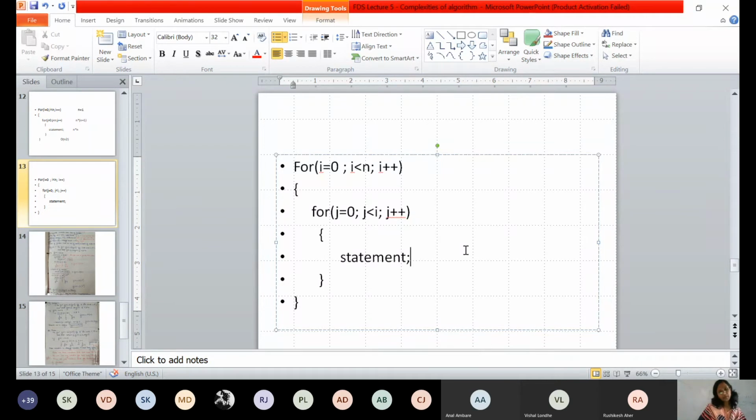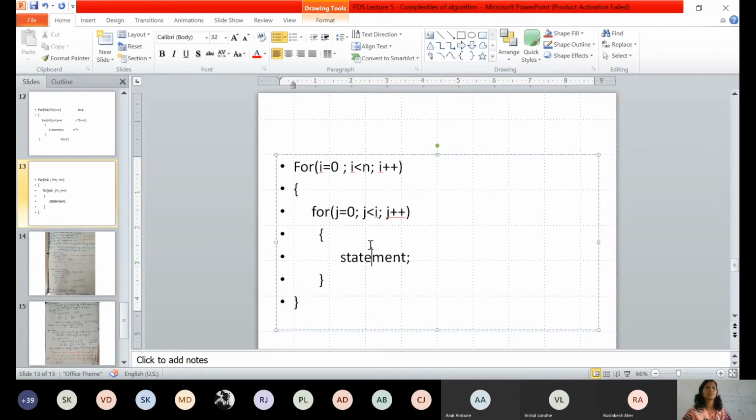Can you find out when i equal to 0, how many times the inner for loop will be executed? When i equal to 1, how many times will this inner for loop be executed? So like this, you just repeat the loop and see how many times that for loop is executed. Now see, j is not less than n here. j is less than i. So the complexity of this code will not remain big O of n square. It will be something else.